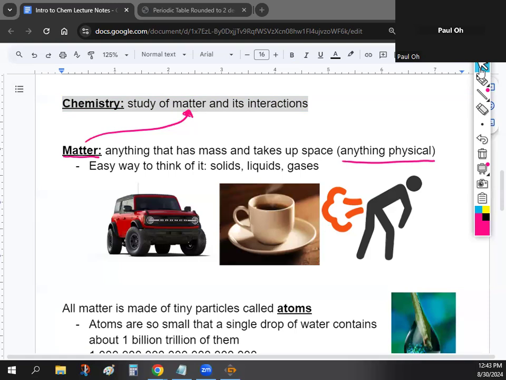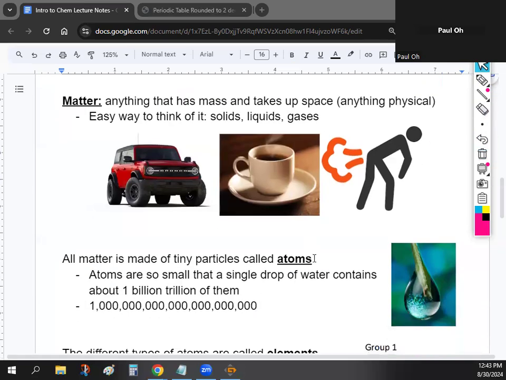All right, so today we're going to talk about what matter is made out of. All matter in the universe is made out of these tiny particles called atoms. You guys don't need to write the full definition. Just write down that word atom somewhere on your paper, because we're going to talk about them in a second. Atoms are pretty much like the Lego blocks that make up everything in the universe.